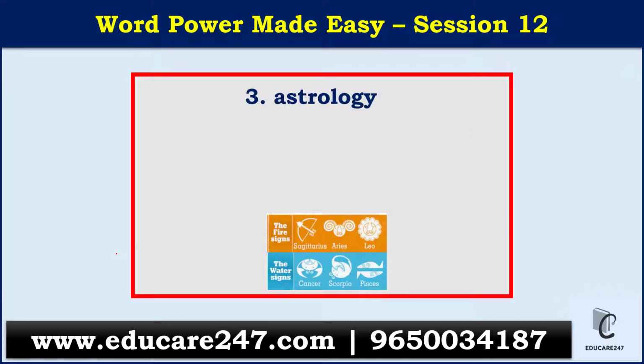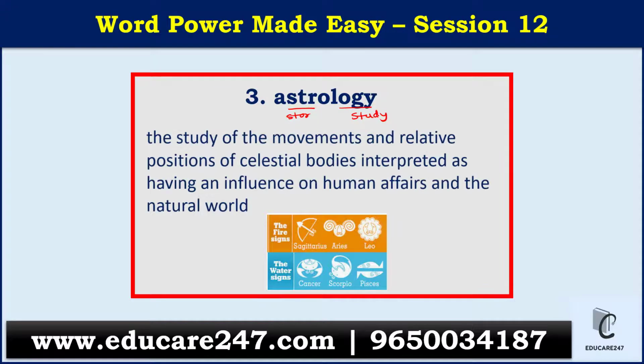Next is astrology. Again a similar term, but here is how it's different. In astrology, it's again relating to star, and here again study. But if you see, astrology studies the impact of those stars on human life. It's the study of the movement and relative position of celestial bodies interpreted as having an, this is important, influence on human affairs and the natural world. You could see here in astrology we have those zodiac signs.